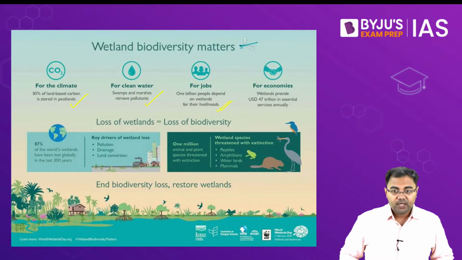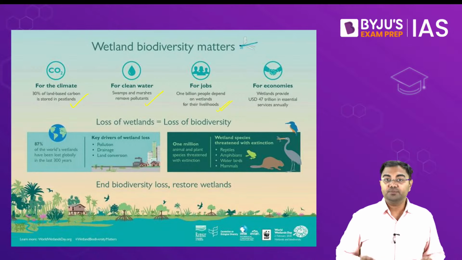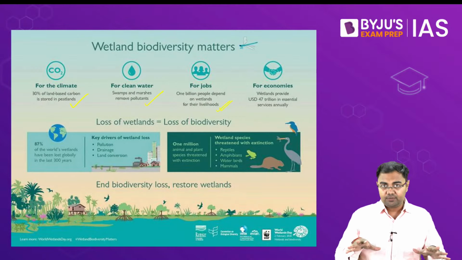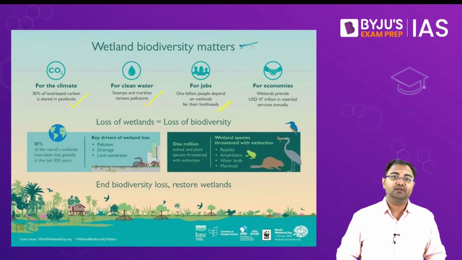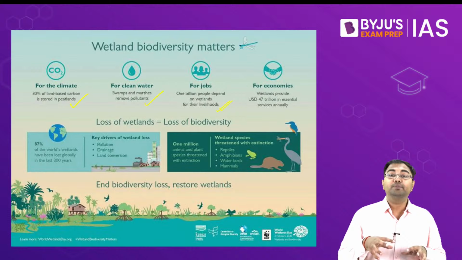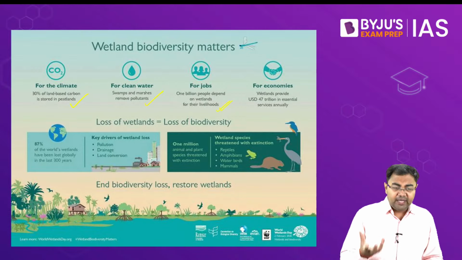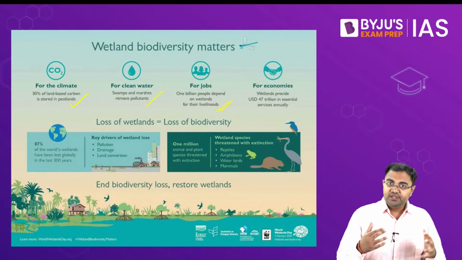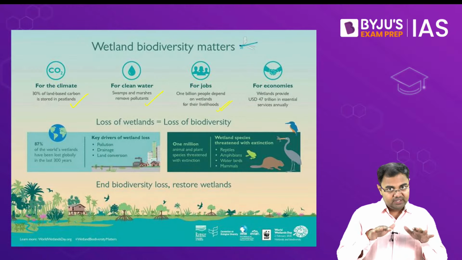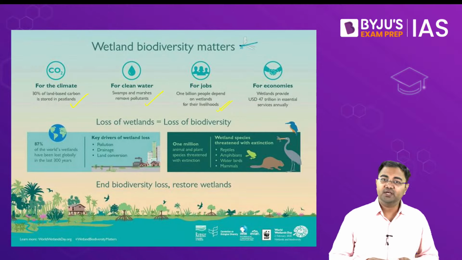How do wetlands help in purification of water? When you look at these areas, they spread out the floodplains and the sediments that are being carried. Also the roots of the plants that grow in these areas help in filtering out the sediments and all the things which are unwanted, toxic, etc. So naturally, because they provide a pool, they help in sedimentation, and the roots of the plants and the plants in general which are found here also help.